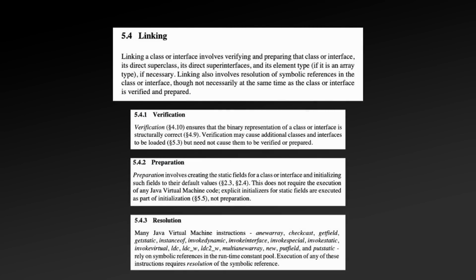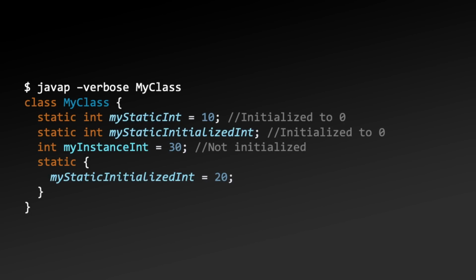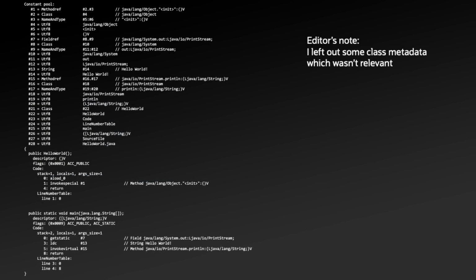Finally, there is the resolution process. The resolution process is about resolving symbolic references in a class's constant pool when a JVM instruction is executed. To better understand this, let's return to the earlier myClass example. If we were to use the javap tool on myClass, we would get an idea of what the JVM actually sees if it were to load this class, which the full output looks like this, which, don't worry, we'll go through all of it.